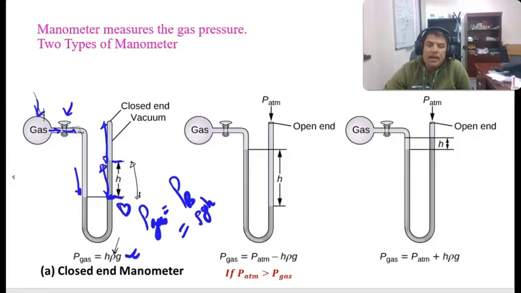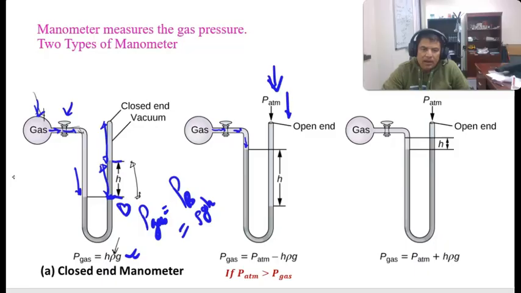But in the open end, it happens the other way. You have an opposing force also. From here, the gas will start pressing that down, but you have atmospheric pressure also, which also presses down, from here also. That's why whichever is more will win. For example, if the atmospheric pressure is more than the gas pressure, then the mercury will go back, because the atmospheric pressure will press it down.